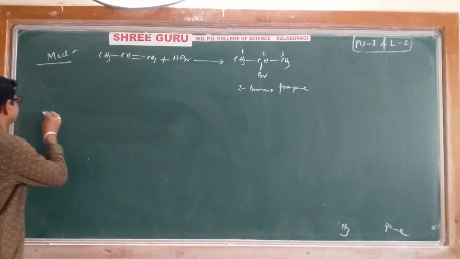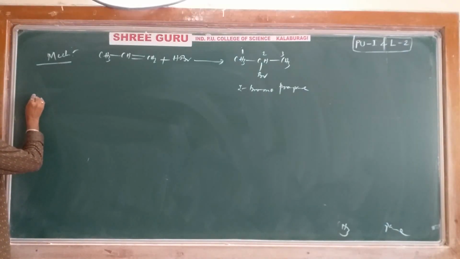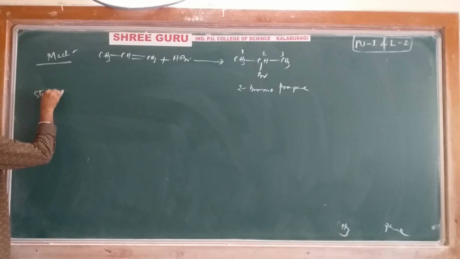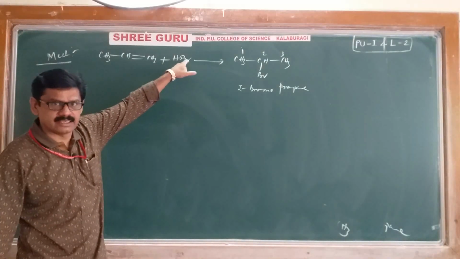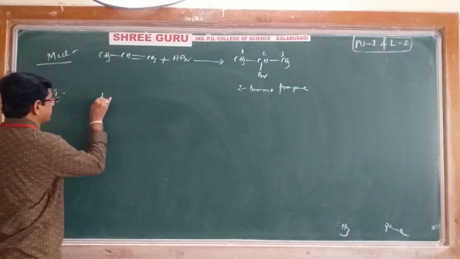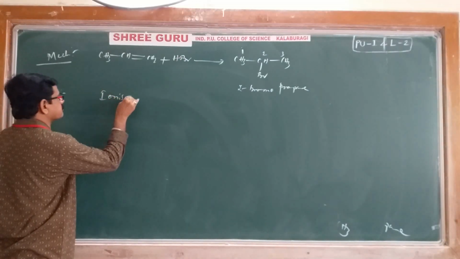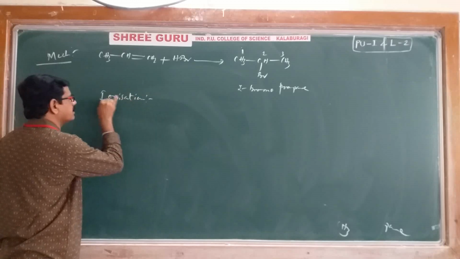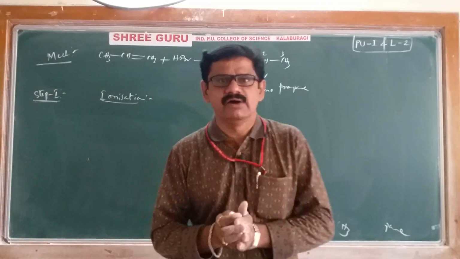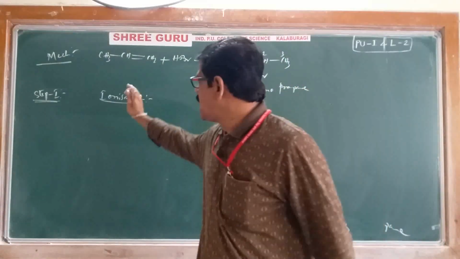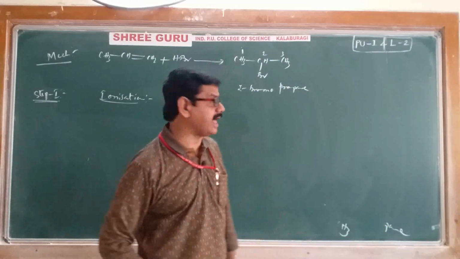In the mechanism, first step, step 1, is ionization of hydrogen halide. In this mechanism, we'll have a total of 3 steps. The first stage is ionization of hydrogen halide.